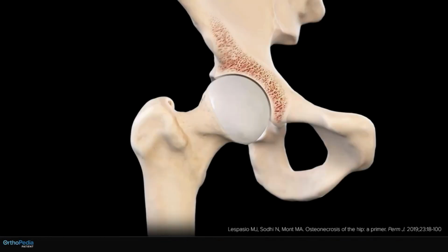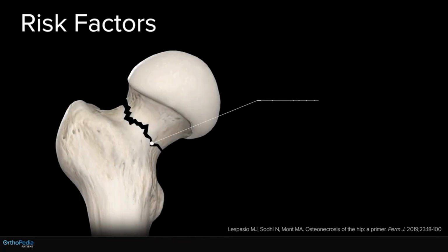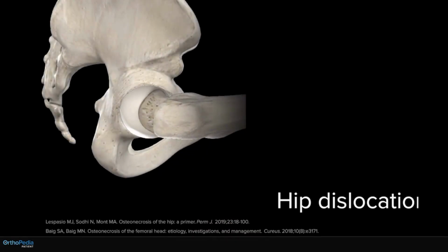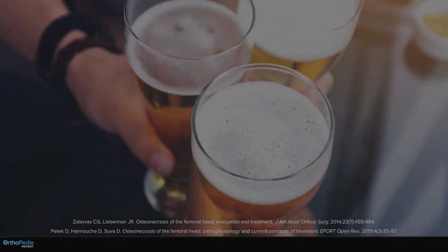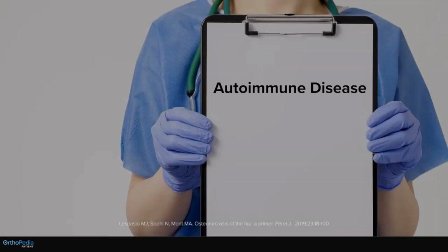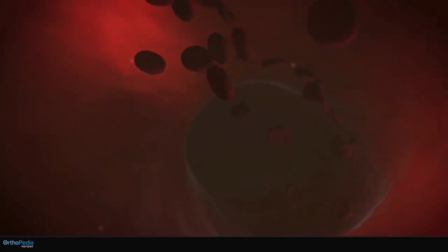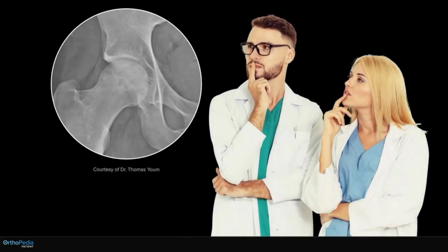As previously mentioned, avascular necrosis results from the lack of blood supply to the hip joint. There have been numerous risk factors identified that result in this disruption, including traumatic injury to the hip joint, such as a break in the upper thigh bone, or dislocation of the hip joint. Other risk factors include alcohol abuse, high-dose steroid use, autoimmune diseases, or any other underlying medical condition which can result in compromise to the blood supply in the body. However, in a number of cases, a specific cause is not identified.